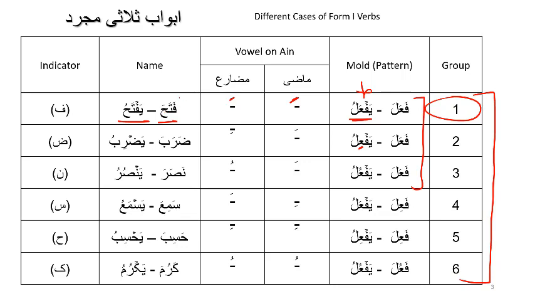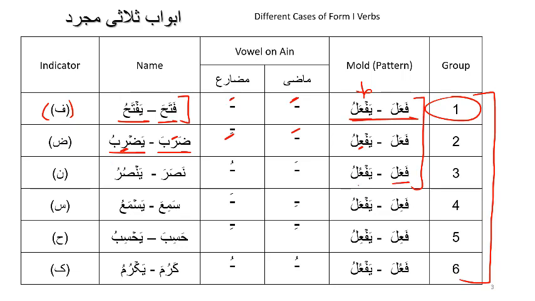Fataha yaftahu is the representative verb for this particular group, and this is called bab fataha. Later on, when we want to indicate that something is bab fataha, we'll indicate using this fa in brackets. Then we have a fatha for madhi and a kasra for mudare. The representative example here is daraba yadribu. So notice the fatha over here and kasra over here. This is represented by a da.